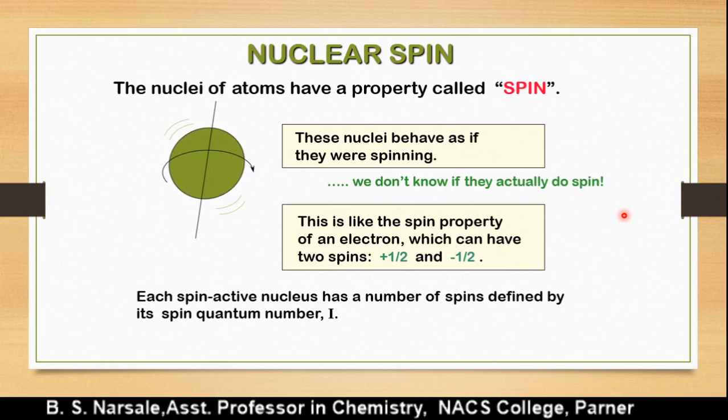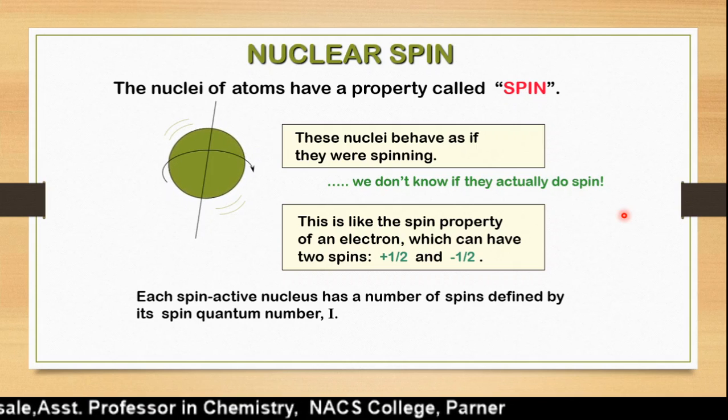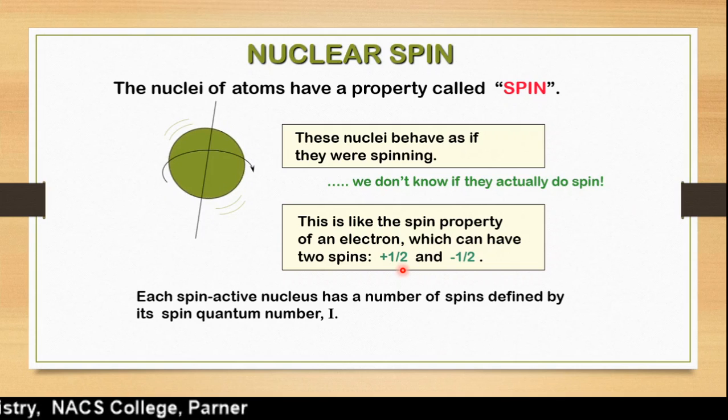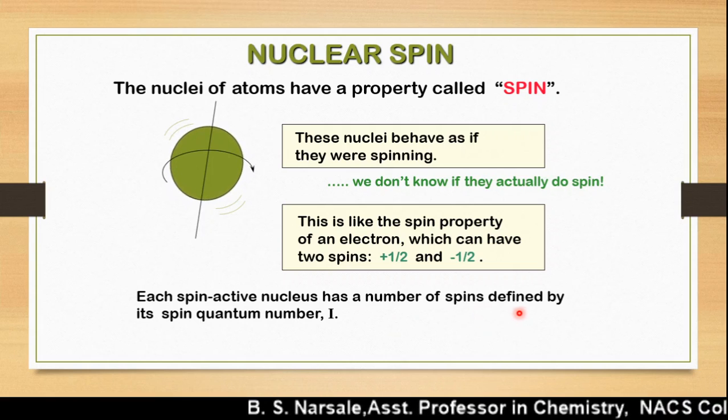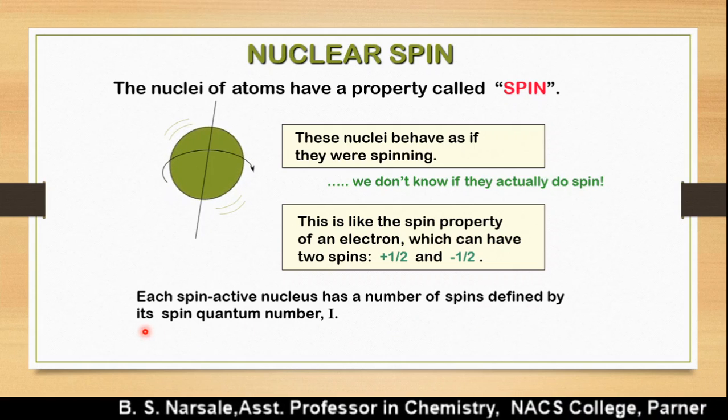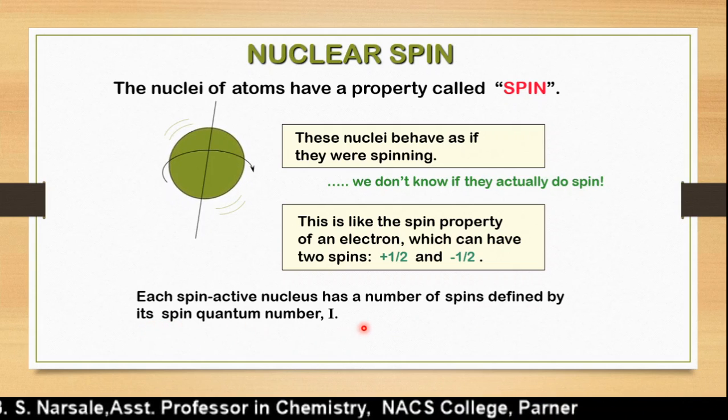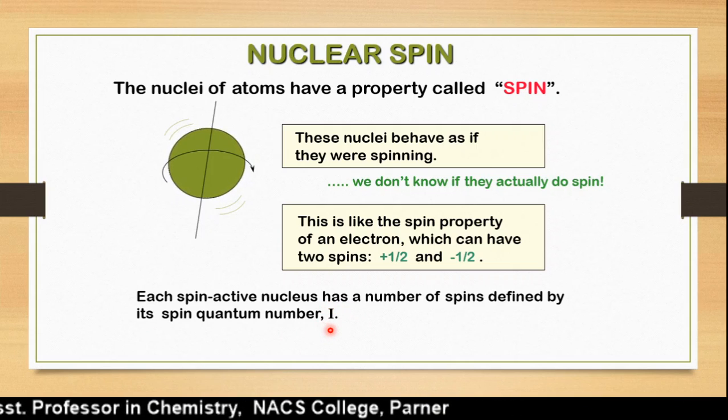If they are spinning, they must have properties like an electron, which has two spins, plus and minus. A spin-active nucleus has a quantum number, called the spin quantum number I.